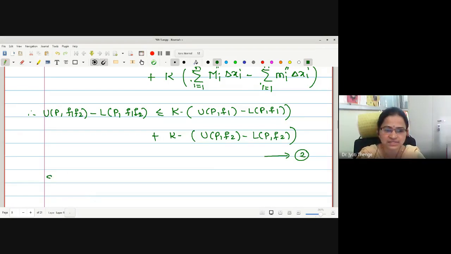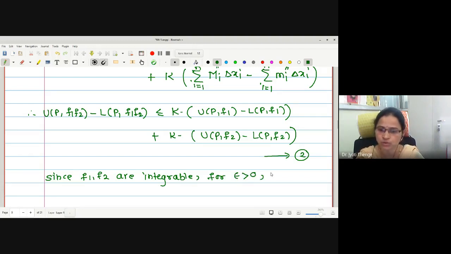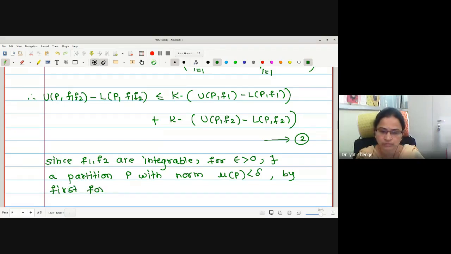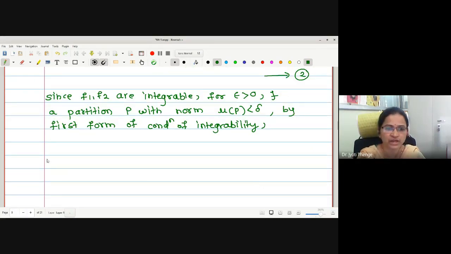Okay. Now I will write: since F1, F2 are integrable, for epsilon greater than 0, there exists a partition P with norm of P less than delta, and by the first form of the condition of integrability, UP F1 minus LP F1 is strictly less than epsilon upon 2k.